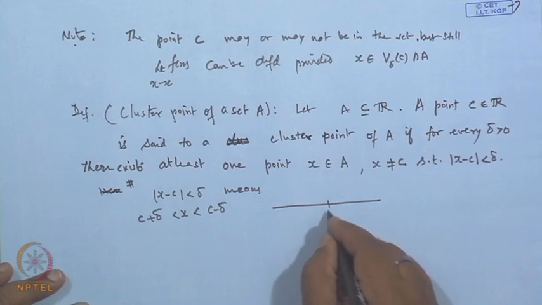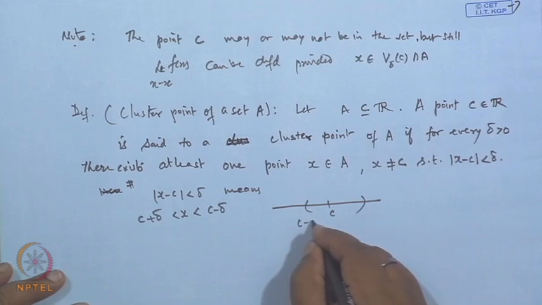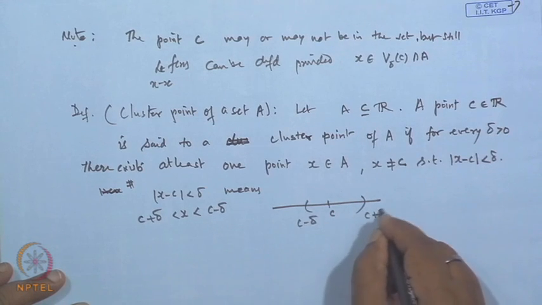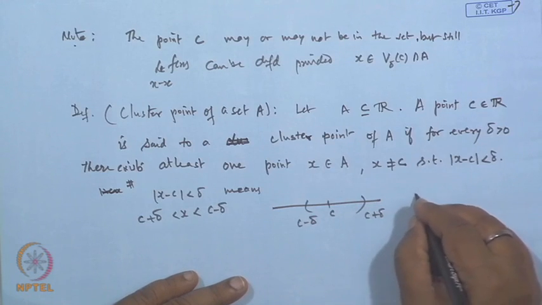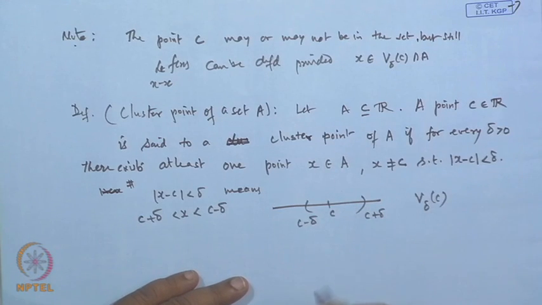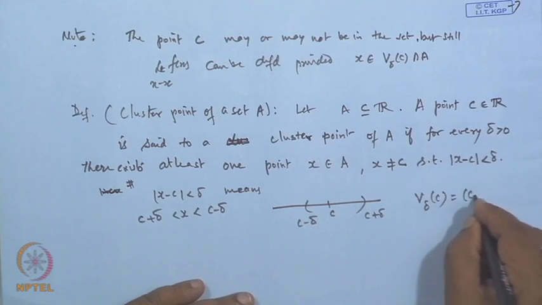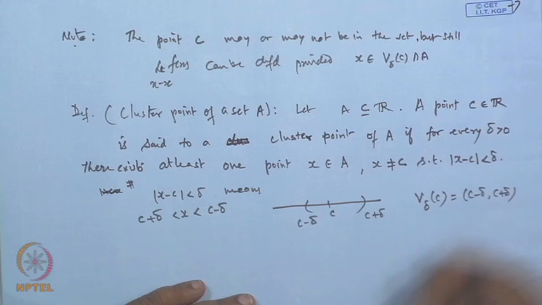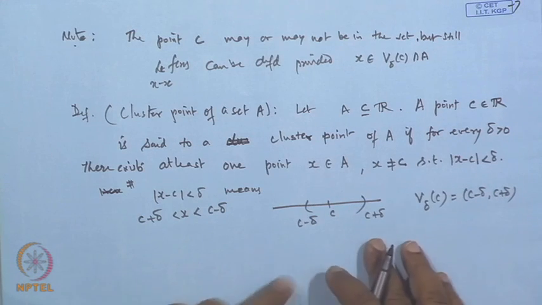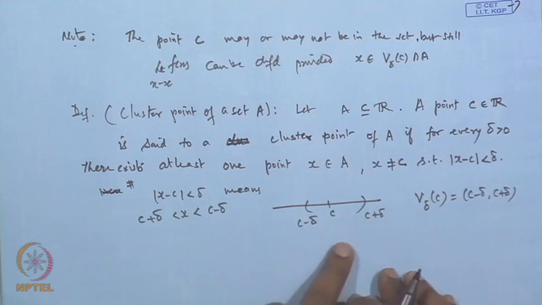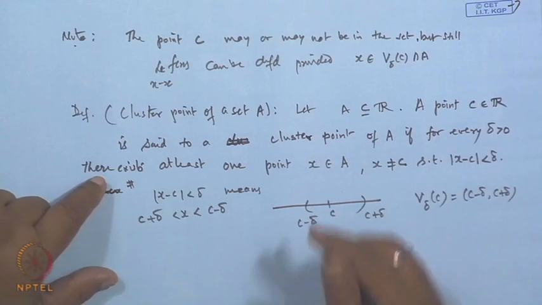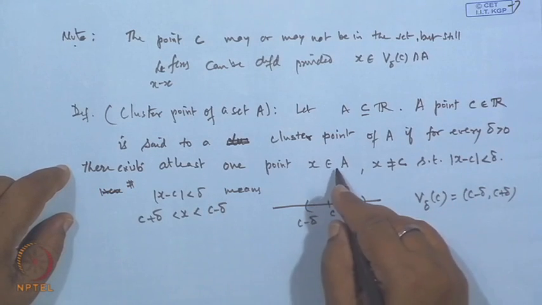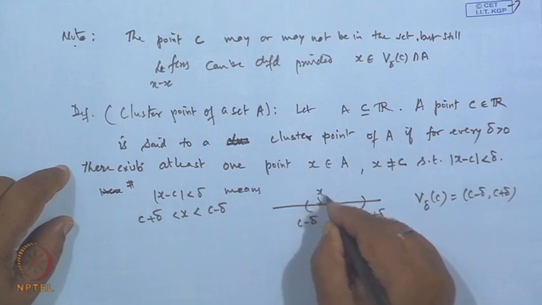It means there exists a neighborhood around the point C, which we denote by B delta C, that is C minus delta to C plus delta. So, a neighborhood can be obtained in which at least there exists one point x different from C,